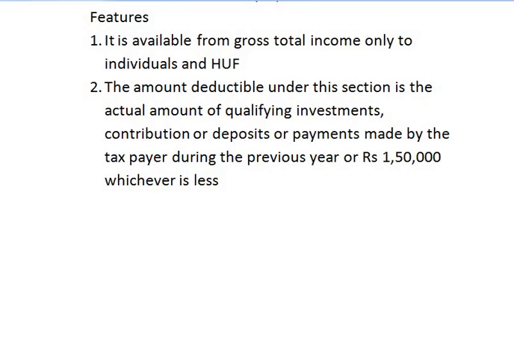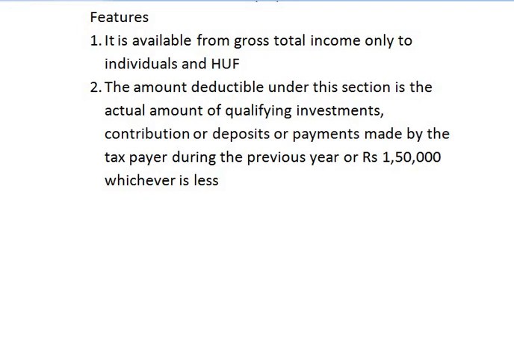One thing you need to remember is that the amount has to be spent, invested or deposited in the previous year only. You cannot claim deduction on the amount you have spent or deposited 4 years back or 5 years back. You can claim deduction on the amount that you have spent in the previous year only. The actual amount or the maximum limit of rupees 1,50,000, whichever is less. And one more thing, additional 50,000 rupees can be claimed as deduction under section 80CCD subsection 1B.